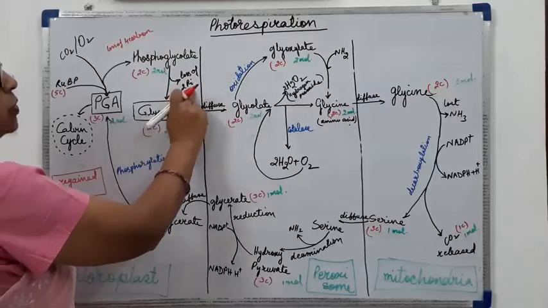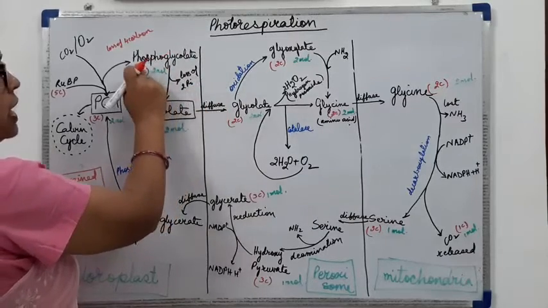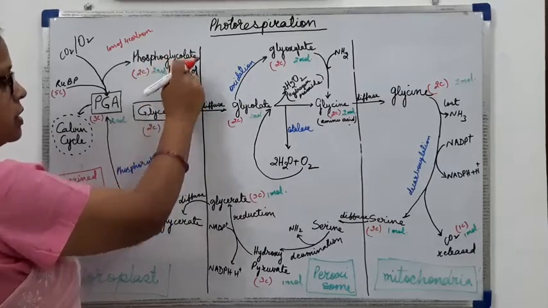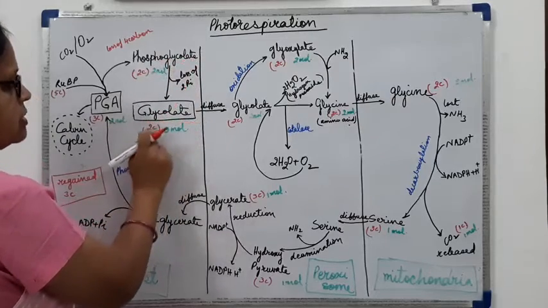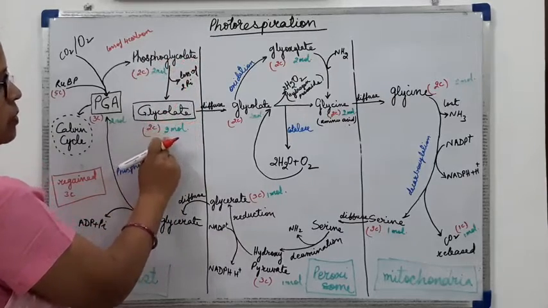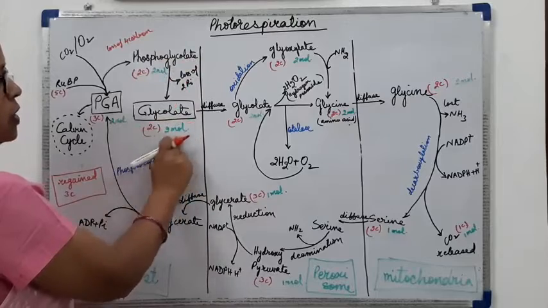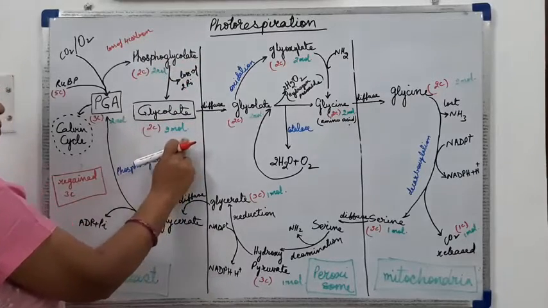By the loss of inorganic phosphate from phosphoglycolate, glycolate, that is the 2-carbon compound, will be formed and 2 molecules will be obtained.